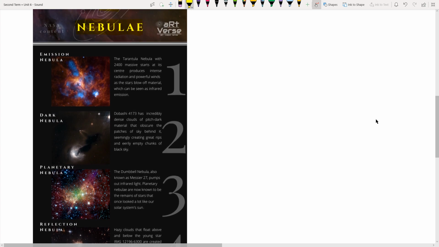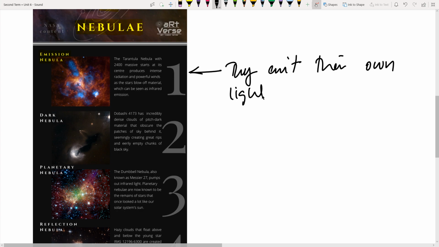So there are several types of nebula. Number one is the emission nebula, right? As I said, emission nebula are those which have their own light. They emit their own light, right? That means they are generating stars. Definitely, if they are generating their own light, that means they're producing new stars, right?